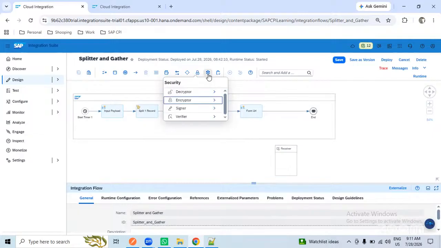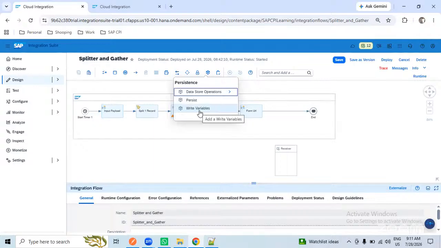Okay. So this is a very important step. Persistence, data store operations, these four you need to be aware of, how to use them. And write variable is another one which is very, very important, especially when you are dealing with the SuccessFactors integration. This is very, very important.